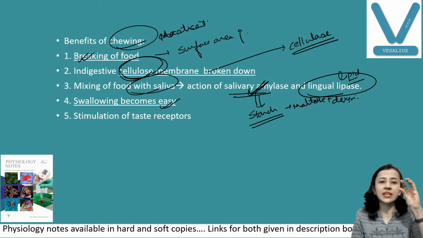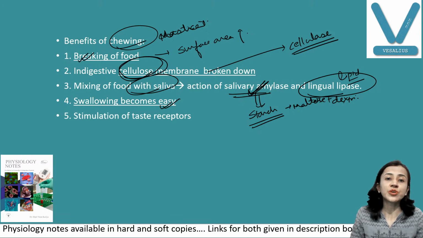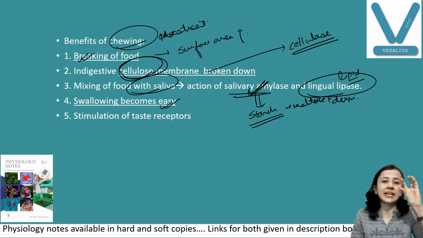Another, when there is chewing, swallowing becomes easy. After you chew, you are converting it into a small bolus, so it can be easily swallowed. Suppose you are not chewing properly, like if you have a big medicine, it becomes difficult for you to swallow. So chewing makes the bolus into a soft form, so it can be easily swallowed.